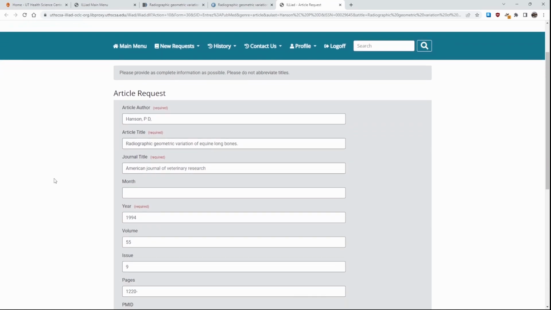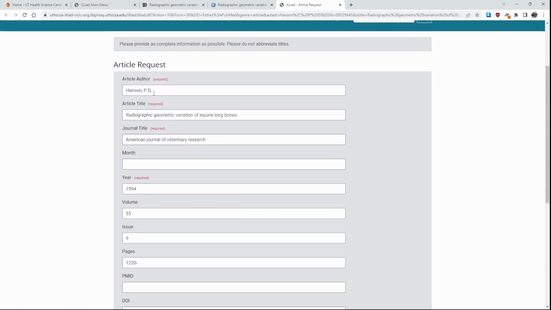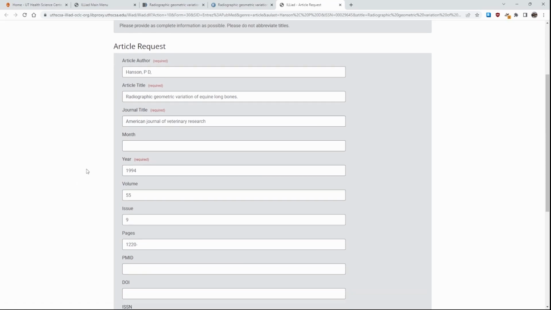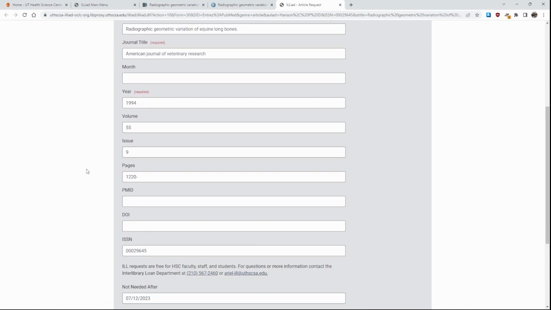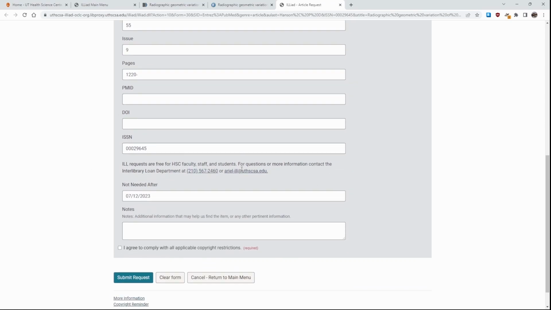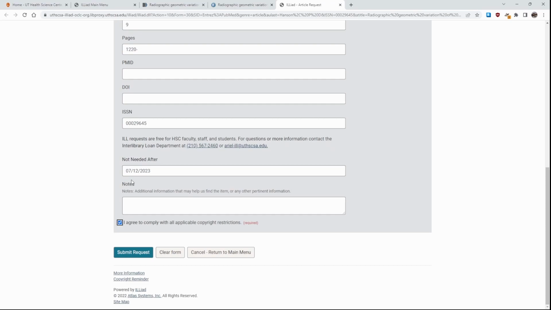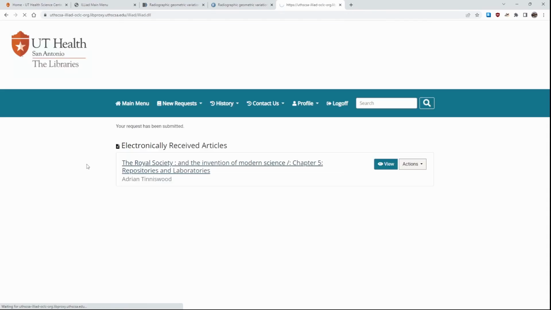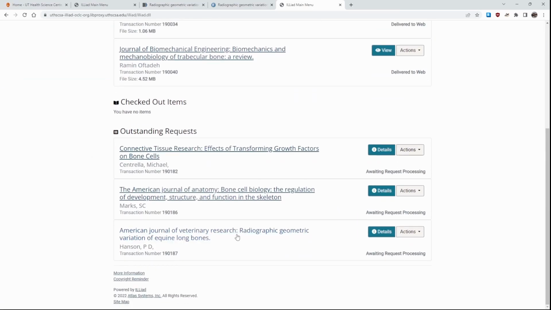And you'll see that in the article request, it's already pre-populated the fields for me. So this is just a slightly easier way to order an ILL through PubMed or another database. And once everything is filled out, just double check your information and then click submit. And once again, you'll see that it shows up in your outstanding requests area in your account.